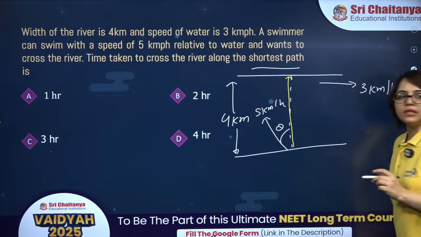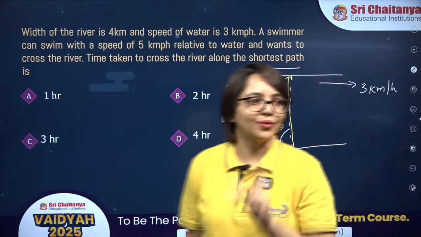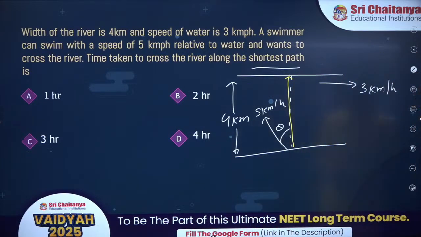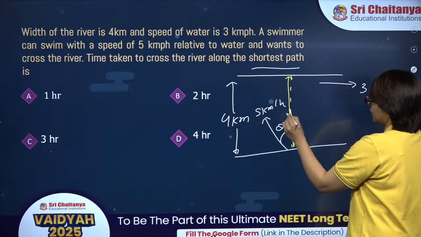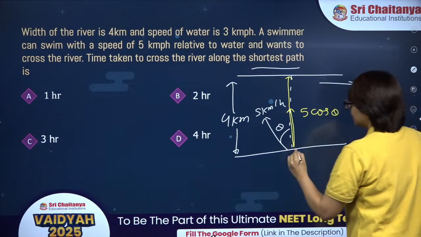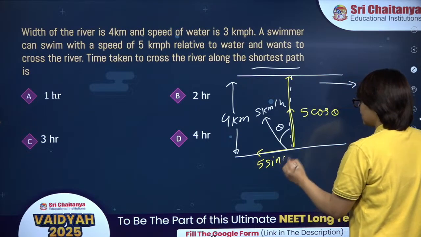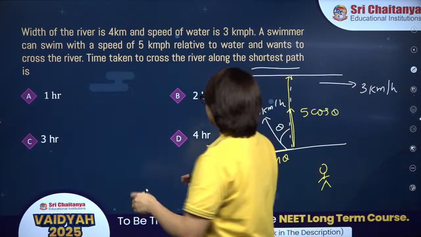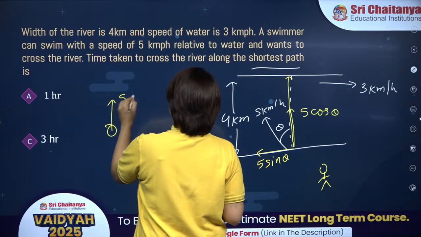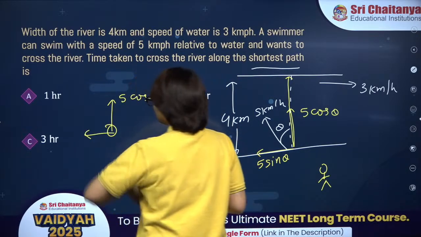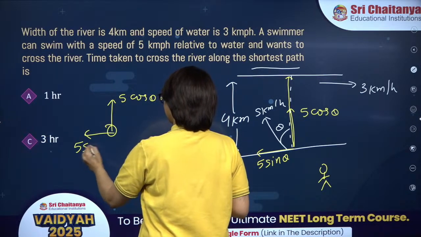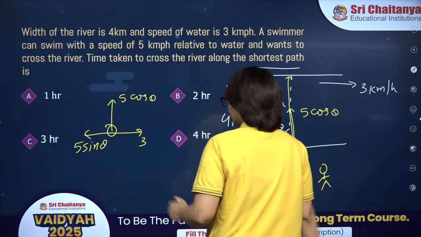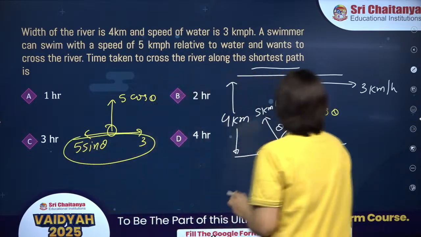That means drift should be 0. Right? Okay. So over here, if you take the component, this component will be phi cos theta and this component will be phi sin theta. If you look at this swimmer from the ground, you will see that the swimmer is trying to cross the river with phi cos theta. The swimmer is trying to go towards left with phi sin theta and the river is trying to bring the swimmer towards right with 3. Now this velocity is responsible for giving you drift.